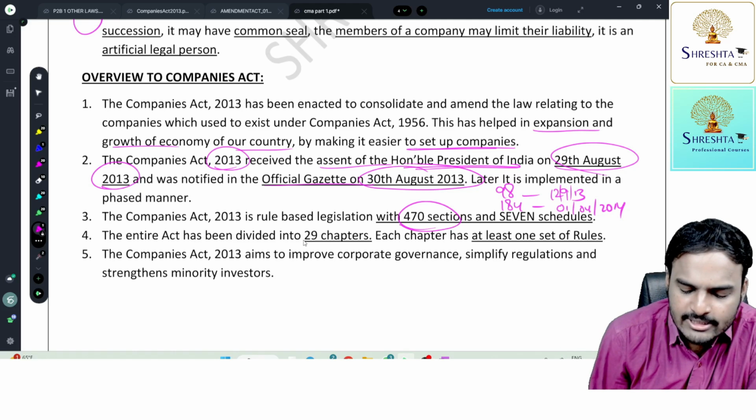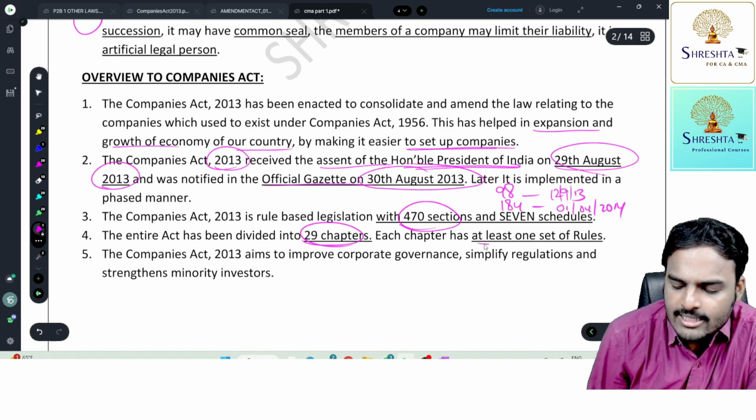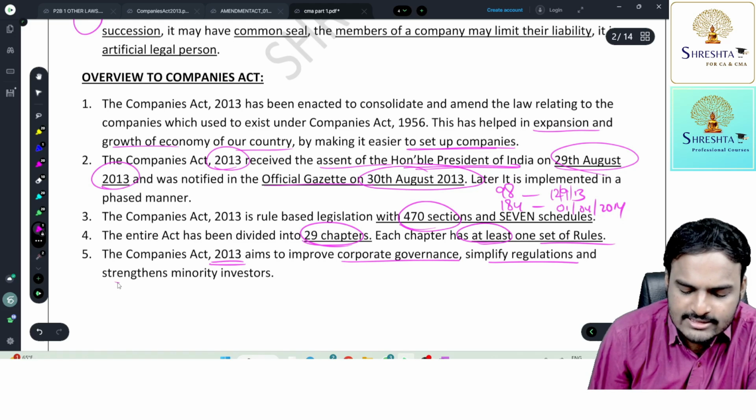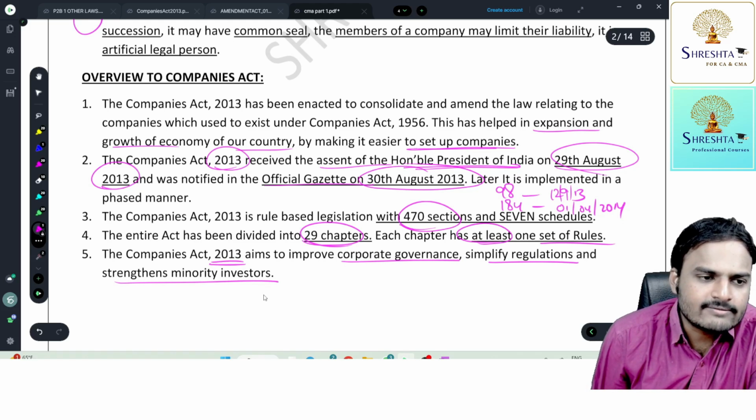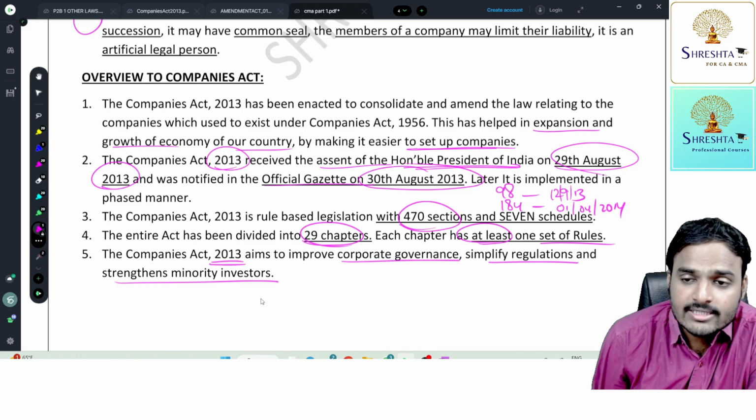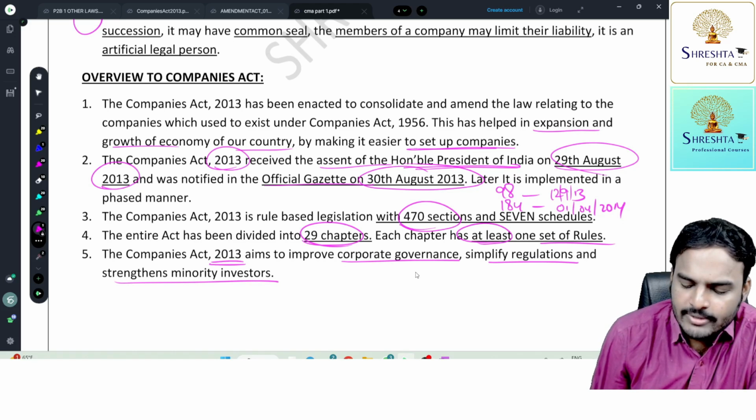The entire act has been divided into 29 chapters. Each chapter has at least one set of rules. The Companies Act 2013 aims to improve corporate governance, simplify regulations, and strengthen minority investor interest. So, corporate governance.